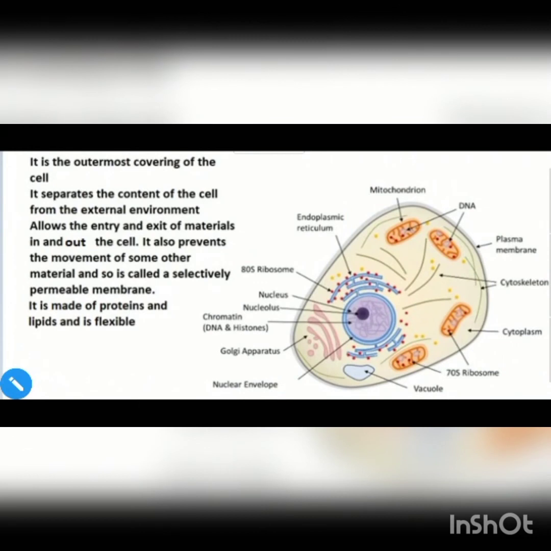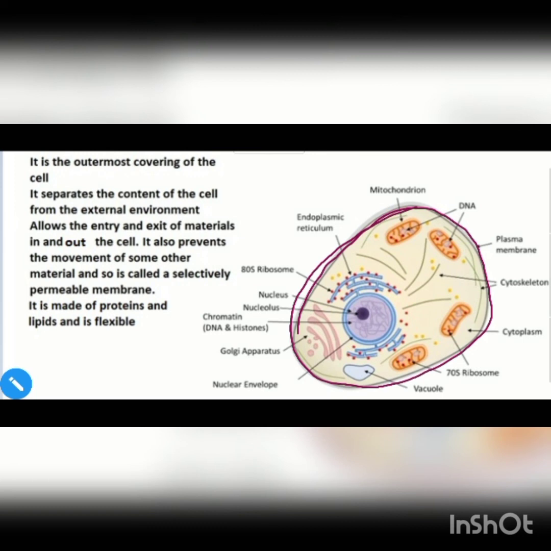Now, let us study about the plasma membrane. The plasma membrane is the outermost covering of the cell. It is present both in plant and animal cells. It separates the content of the cell from the external environment. The plasma membrane will separate the contents of the cell from the surroundings. It will allow the entry and exit of materials in and out of the cell. At the same time, it will prevent the entry of some other materials also.